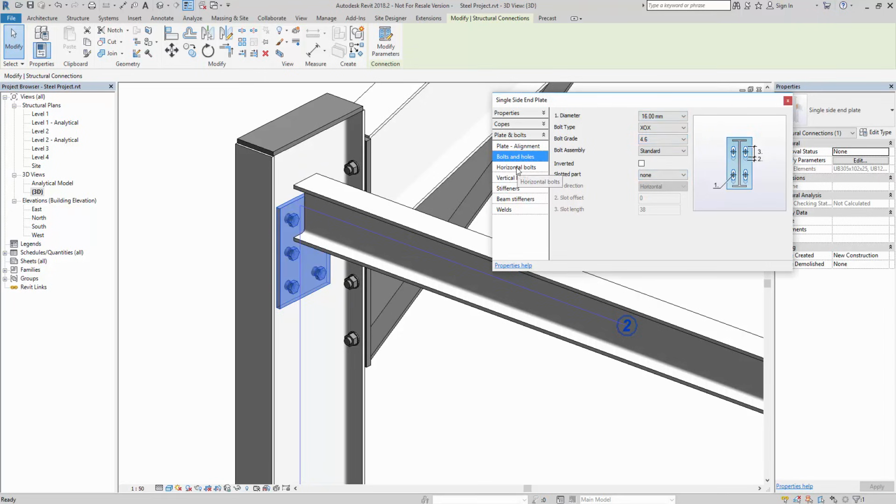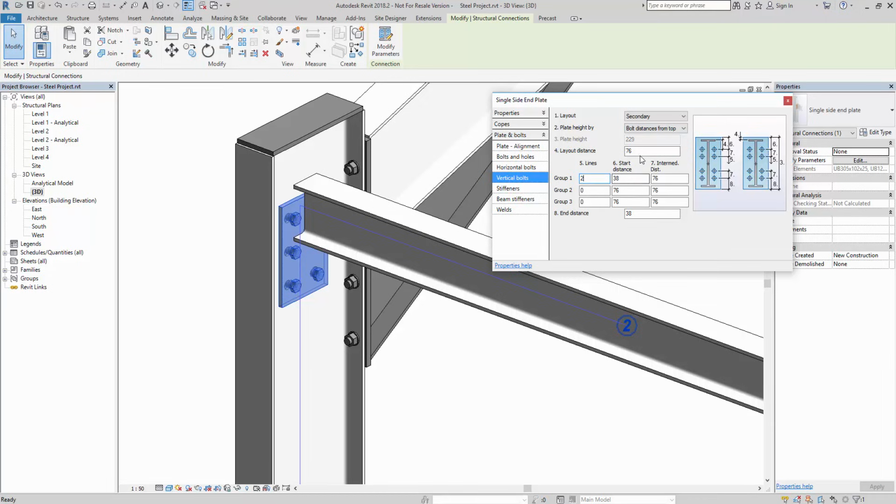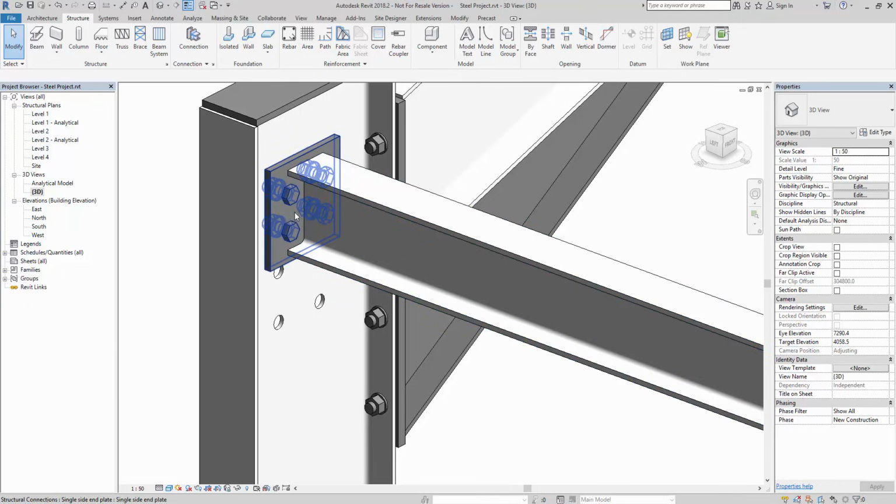Keep it pretty consistent. Horizontal bolts, so I want to go with a total plate width of say 150 and the center distance of 75, so that will just change the position of the bolts. Then we go to vertical, we want 2, and we want to, let's do it from total from the middle, height of 150, and then we just need to adjust the distances of the bolts. So we'll do something like that. I might just move that down ever so slightly, so that's starting to look a little bit more consistent.